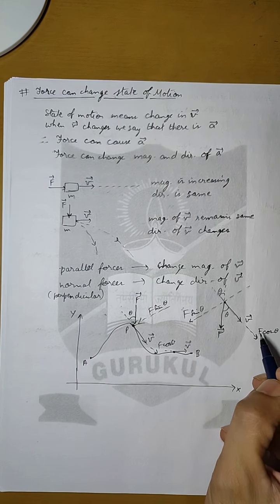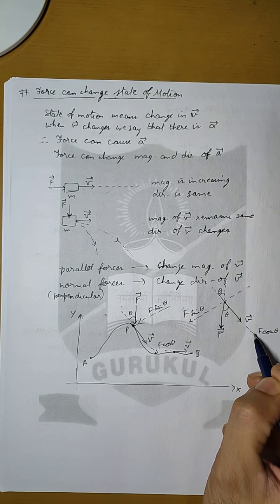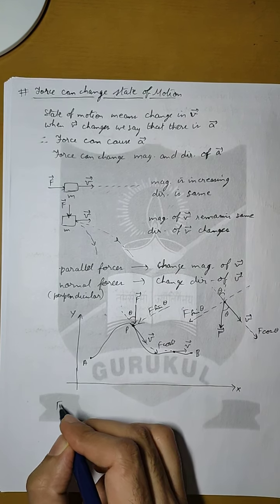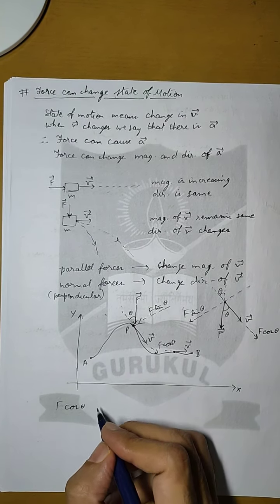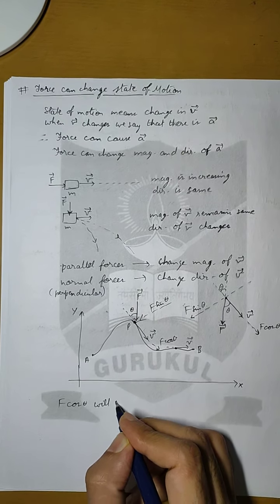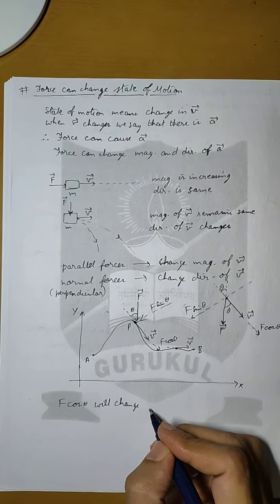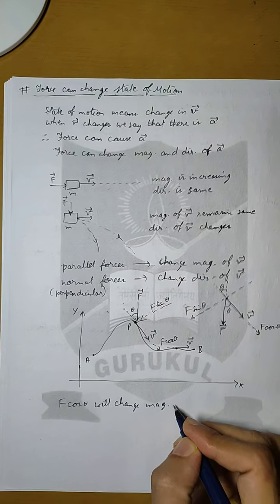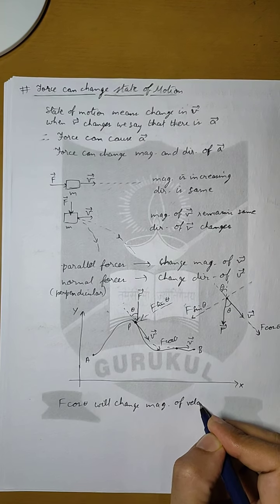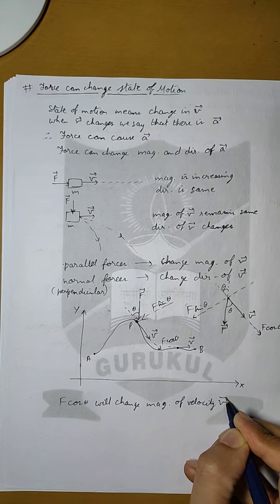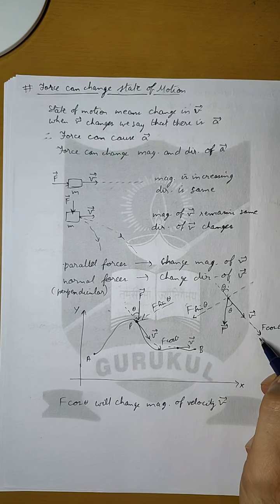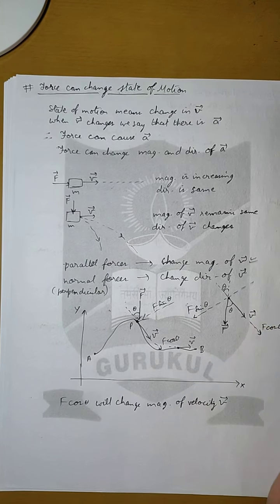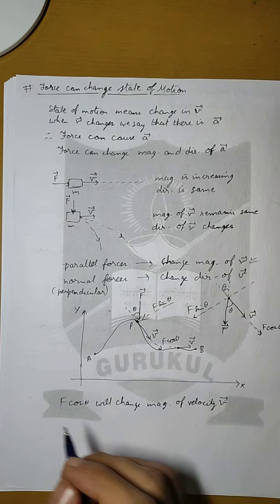Now here, since f cos theta is in the direction of velocity, it will change the magnitude of velocity. It is parallel to velocity, so it will only change the magnitude of velocity.